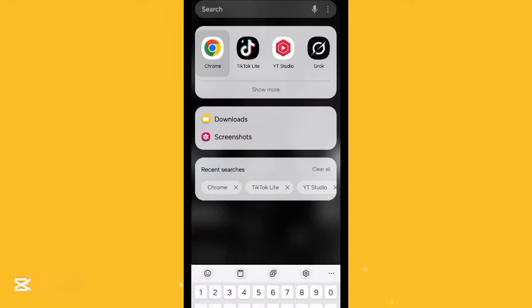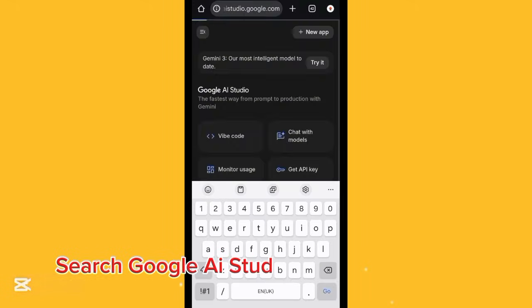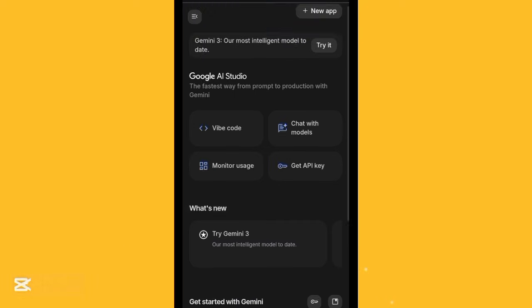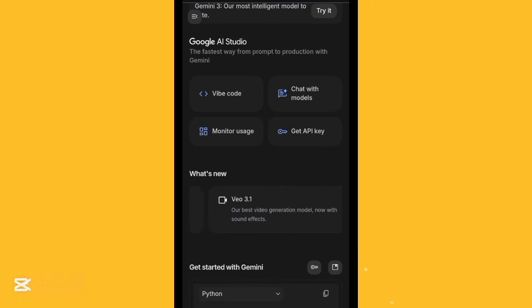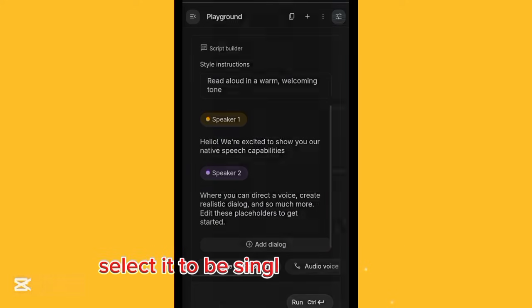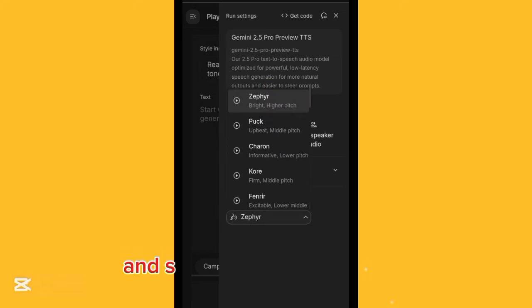Second step, go to Chrome. Search Google AI Studio for your voiceover. Click Text to Speech with Gemini. Select it to be single speaker audio. And select the voice you want.